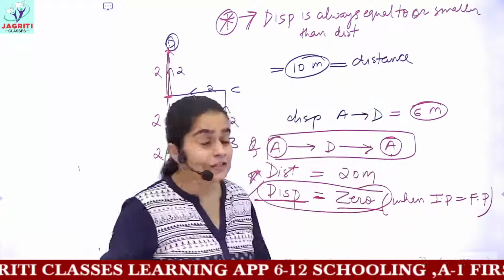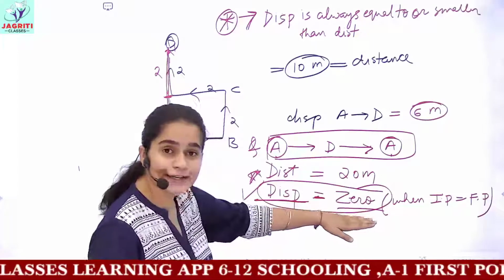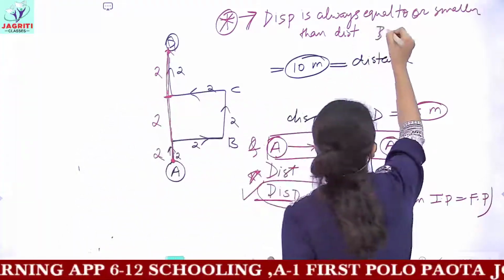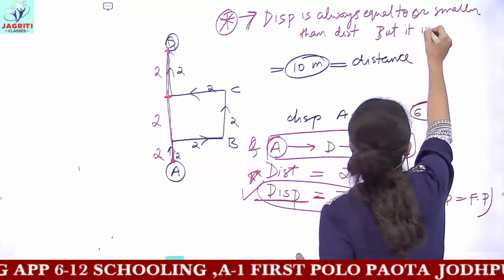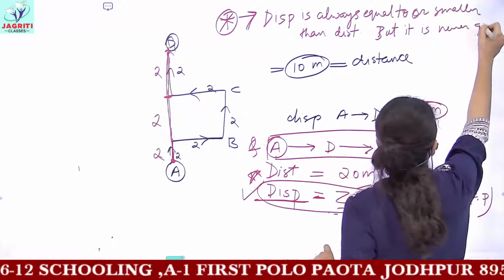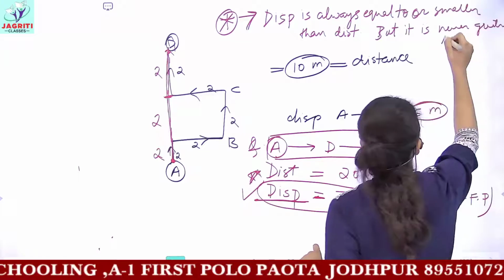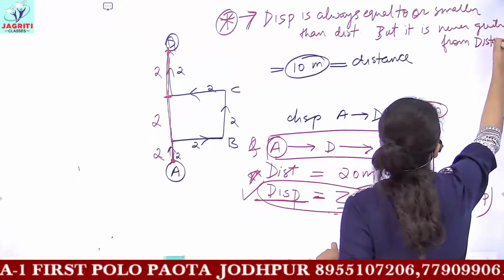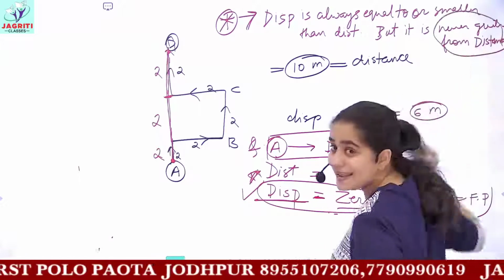Displacement may be smaller than your distance or it may be equal to the distance, but it is never greater than distance. Displacement cannot be greater than the distance in any condition.